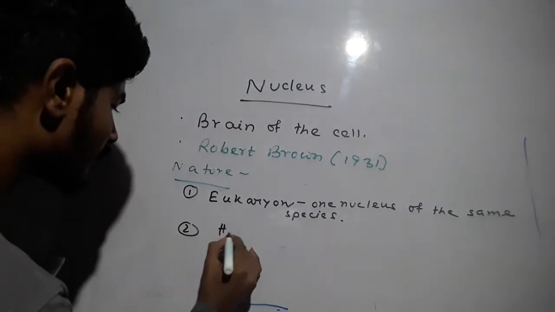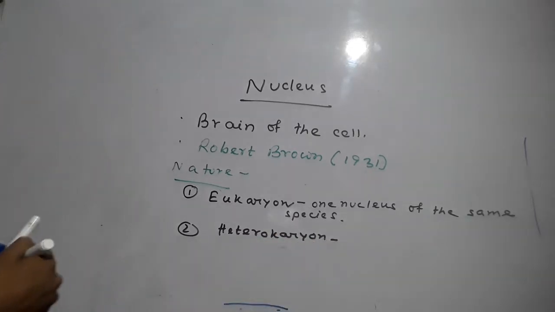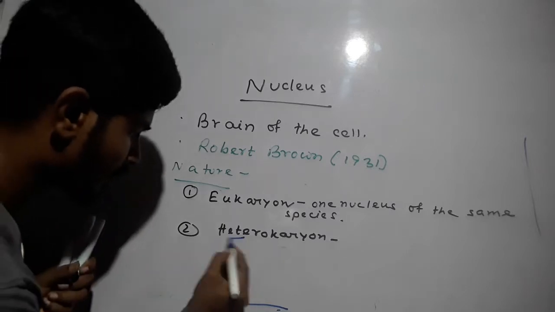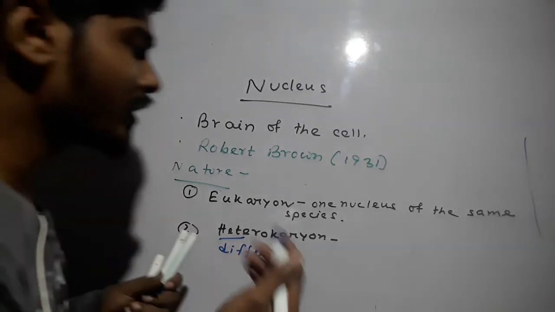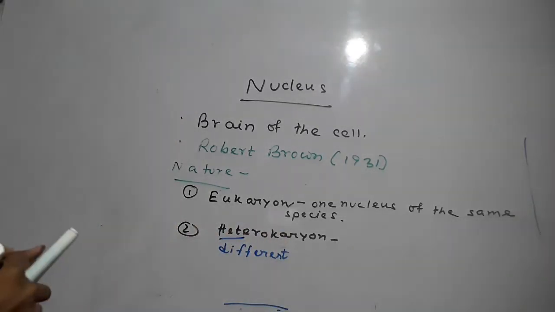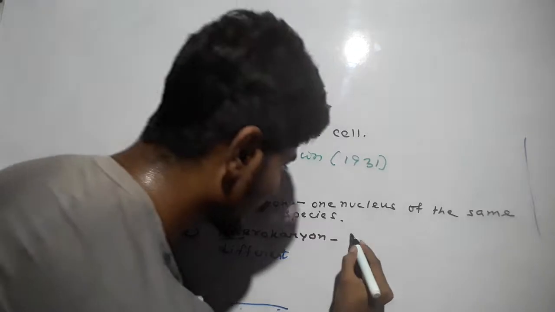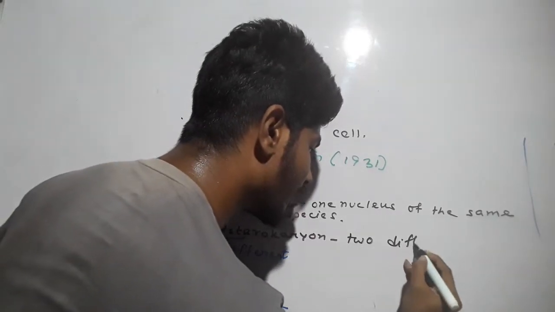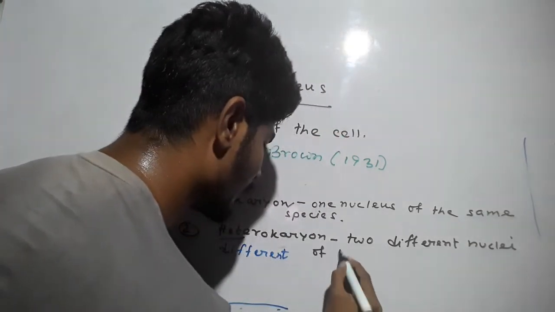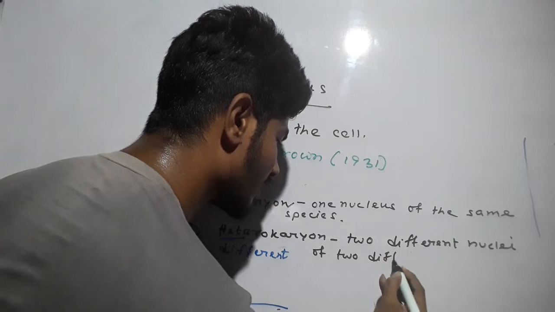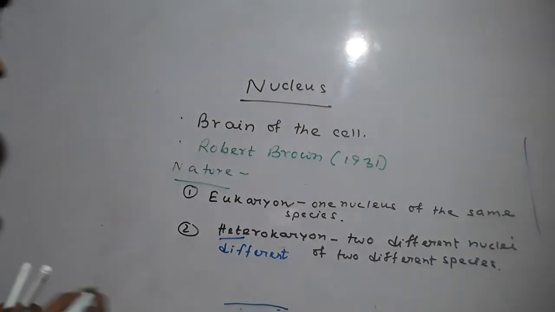Now number two is heterokaryon. Here hetero means different. So two different nuclei of two different species present in the cell, and that's why it is called the heterokaryon.